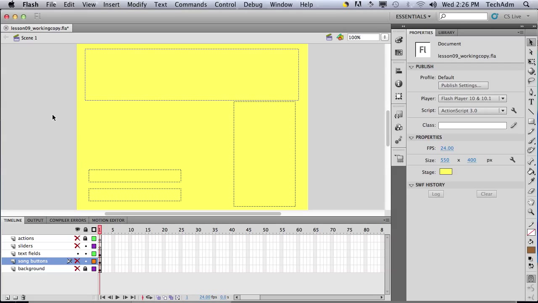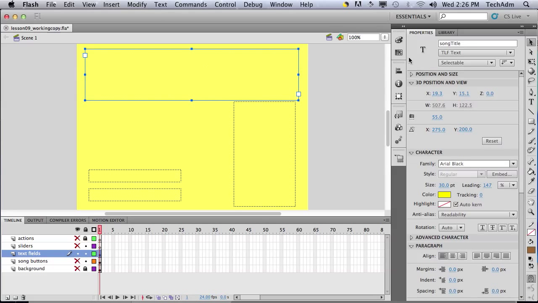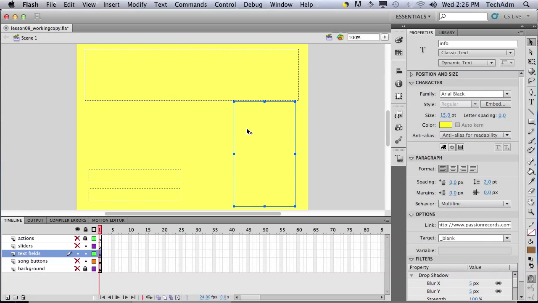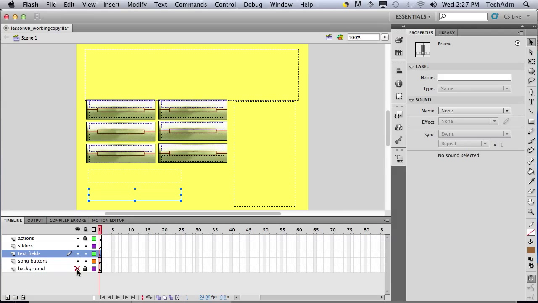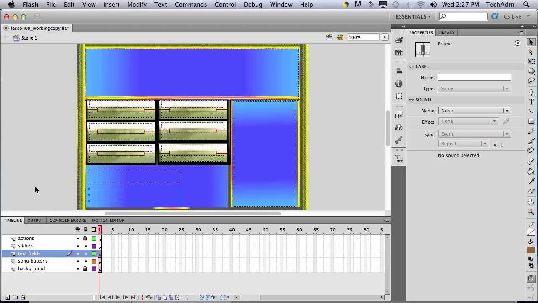Finally, we have text fields. Over here, the top is song title. At the right is info. Over here it's volume label, and the other side is pan label. And of course this is an empty layer for our sliders, and finally there's an actions layer.